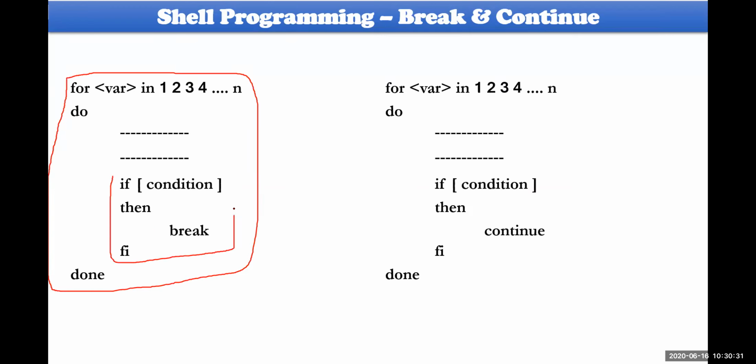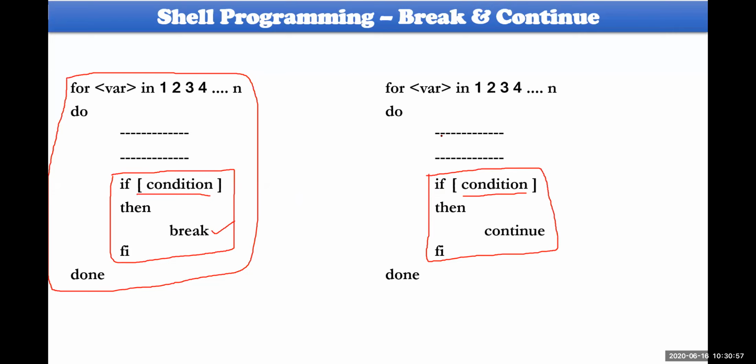This break or continue is always trying to break the execution of the loop or skip the execution of the loop for one particular value, any one of these. Break the execution of the loop: if a condition is satisfied, then obviously the loop will be stopped. Otherwise, if a condition is executed, it will skip that particular value and go to the next value.